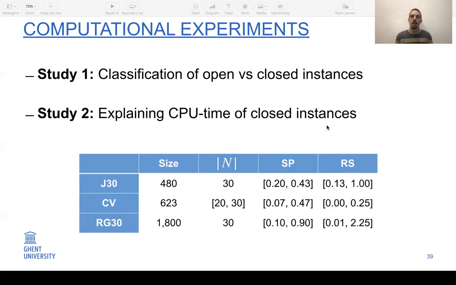So to validate our framework, we will execute 2 studies. First study being how well can our framework classify between open instances and closed instances? And second, how well can it explain the CPU time for an optimal algorithm for closed instances? We will use 3 data sets from literature to evaluate our framework.